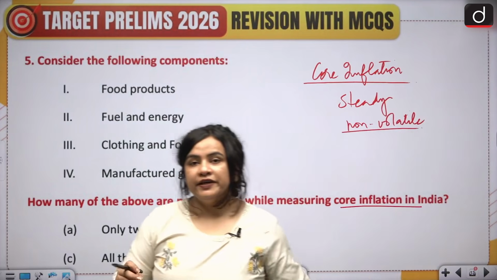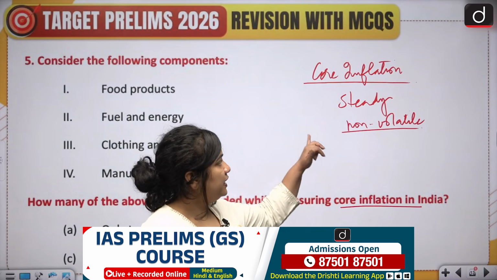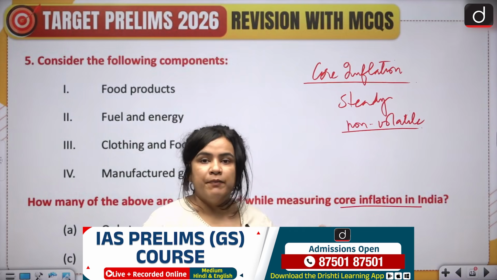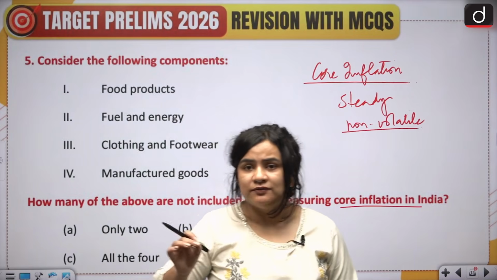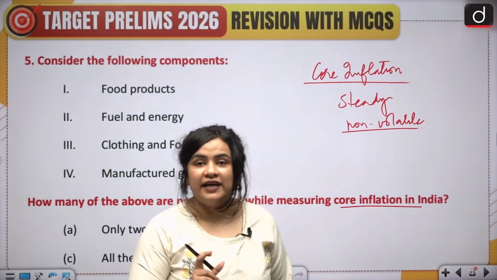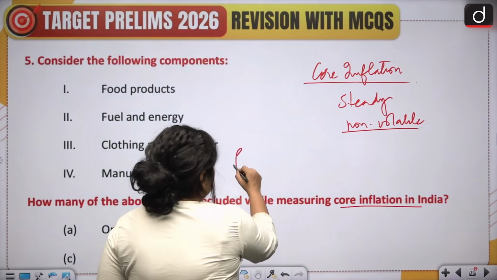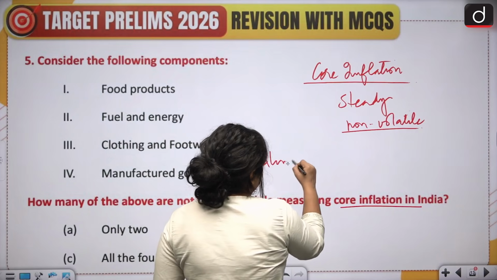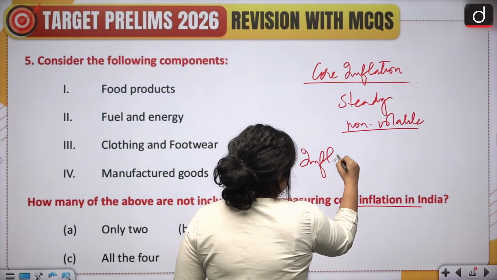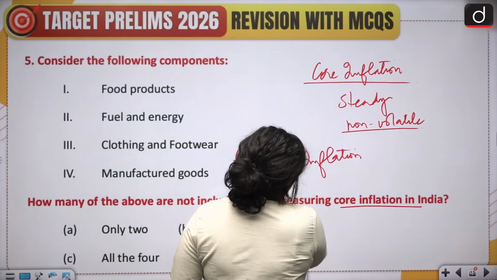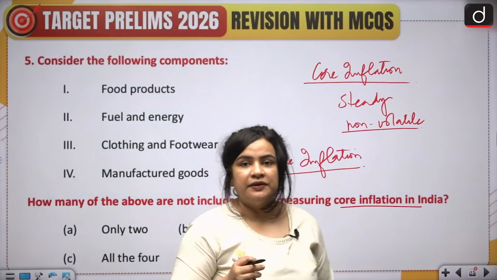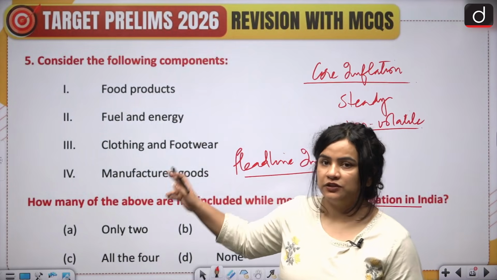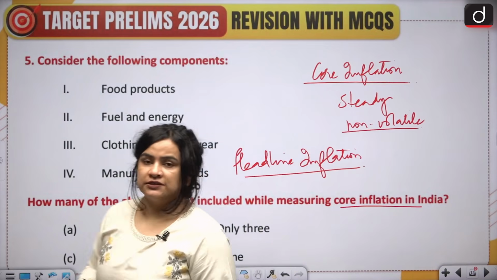Now, how do we arrive at core inflation? We arrive at core inflation by taking out certain items whose price fluctuate very often from the headline inflation. Now, there is another concept of headline inflation, which is the inflation that is talked about, the numbers that are in the news all about, and it is also based on CPI, Consumer Price Index, that we are going to read about in the upcoming questions.